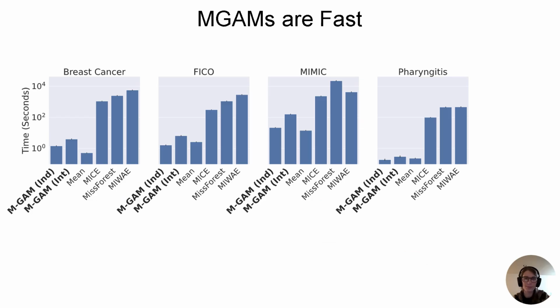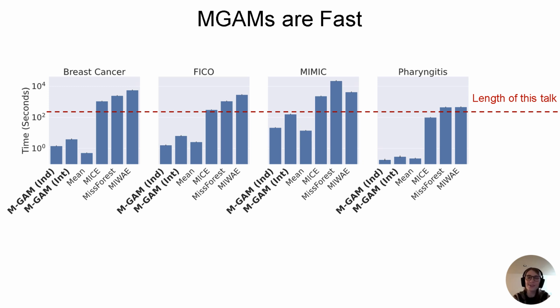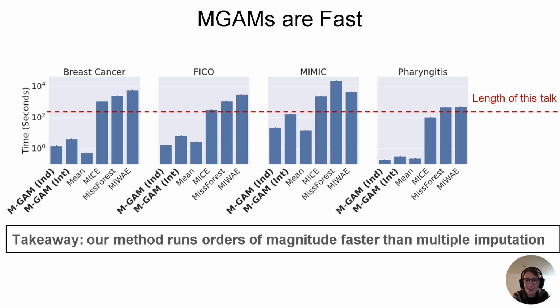If you'd started a computation at the beginning of this talk for missing data, then our method would be done by now. Some trivial imputation methods that are much less accurate, like mean value imputation, would be done too technically, but you probably wouldn't find them very helpful. Meanwhile, state-of-the-art multiple imputation methods would not be done.